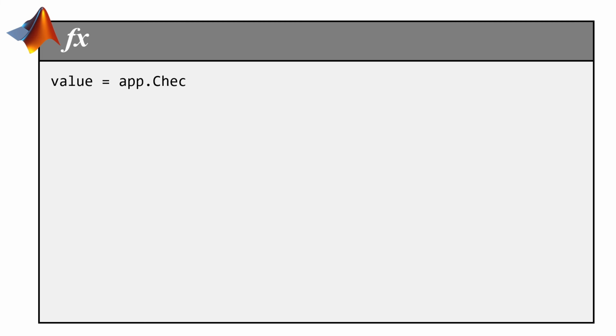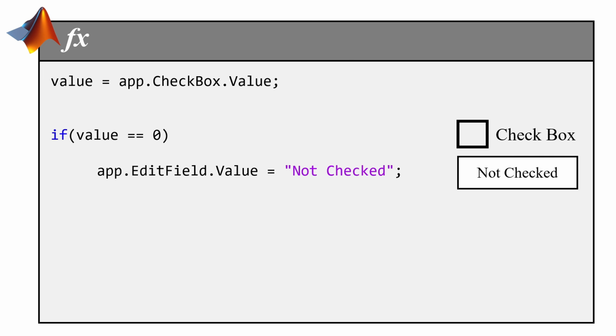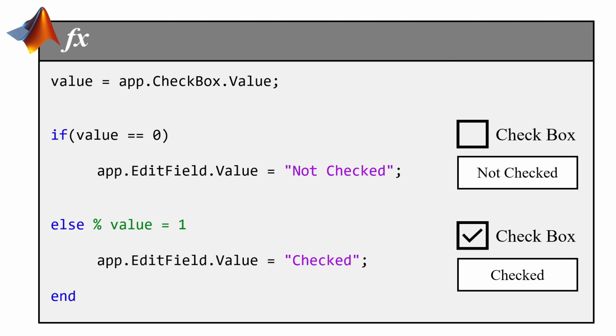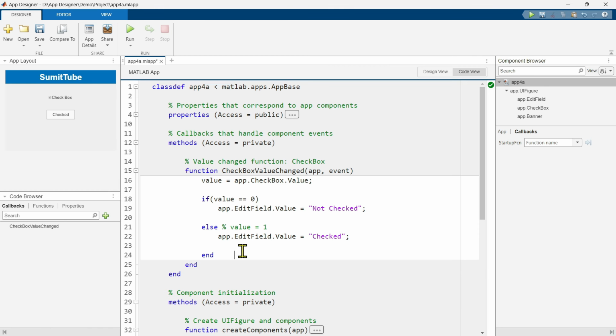Now, inside this callback function, first we are going to read the checkbox value into some variable, value. Now, if the value is 0, we are going to set the edit field value to not checked. Else, that means when the value is 1, we are going to set the edit field value to checked. Okay, we have completed writing our callback function.